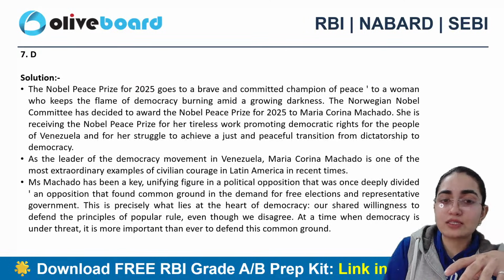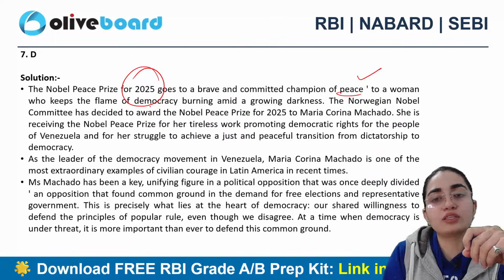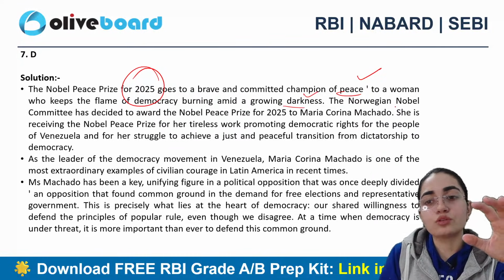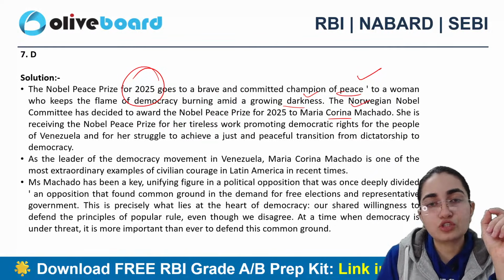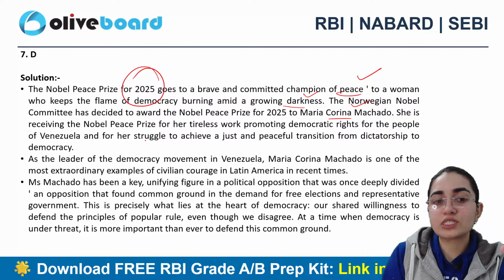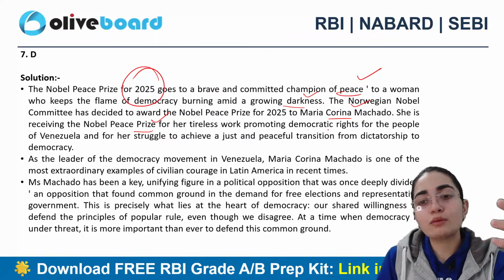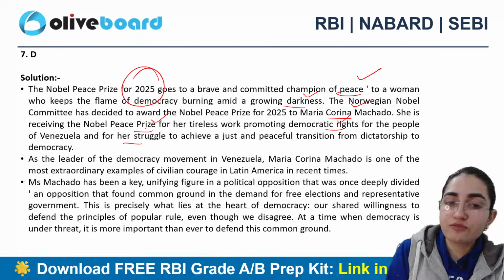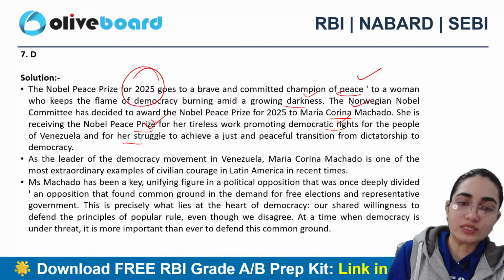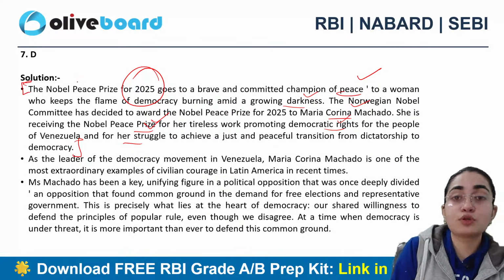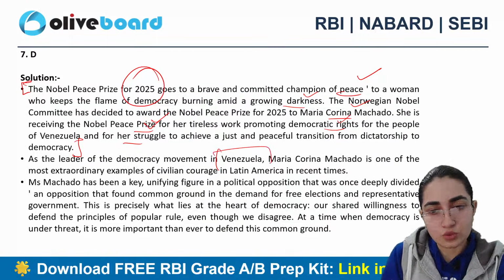So the Nobel Peace Prize in 2025 goes to a brave, committed champion of peace, to a woman who keeps the flame of democracy burning amid a growing darkness. The Norwegian Nobel Committee has decided that the award should be given to Maria Corina Machado, for her tireless work promoting democratic rights for the people of Venezuela, and for her struggle to achieve a just, peaceful transition from dictatorship towards democracy. So you can consider this particular lady as a protector of democracy as well, right? And specifically associated with which area? Venezuela, right? So remember it.